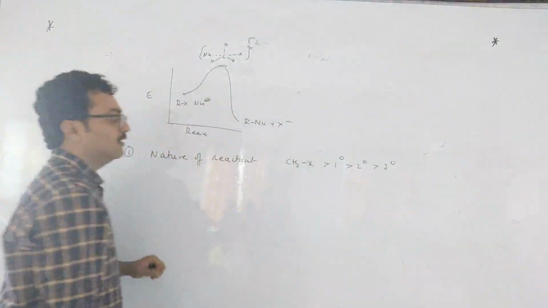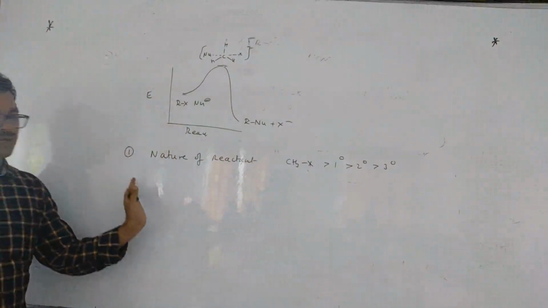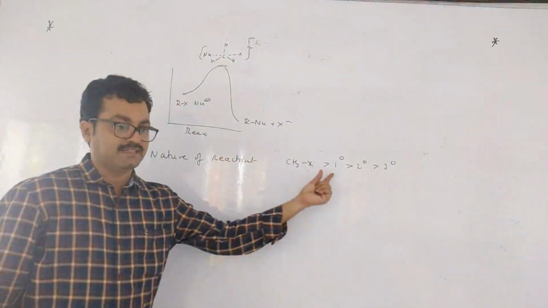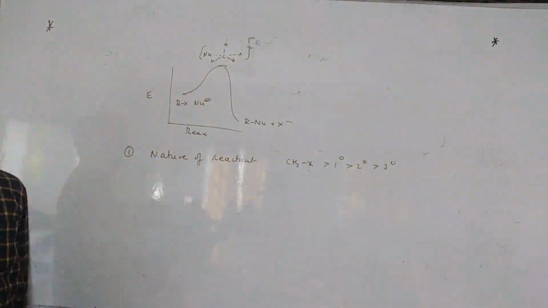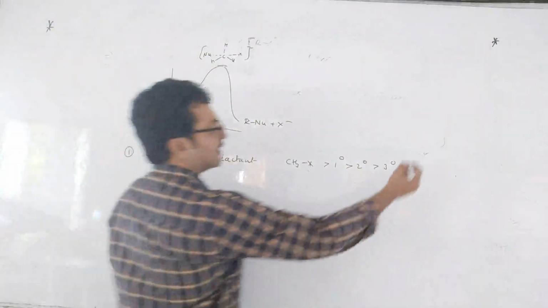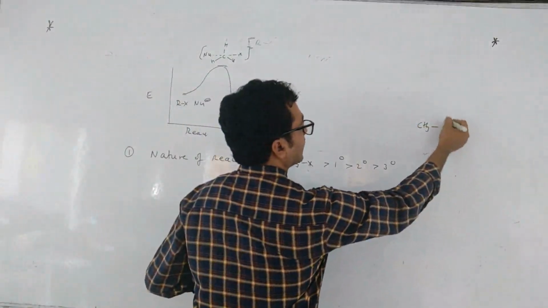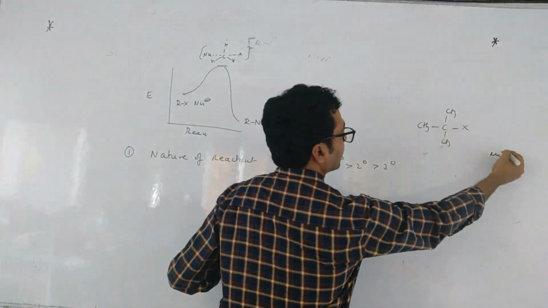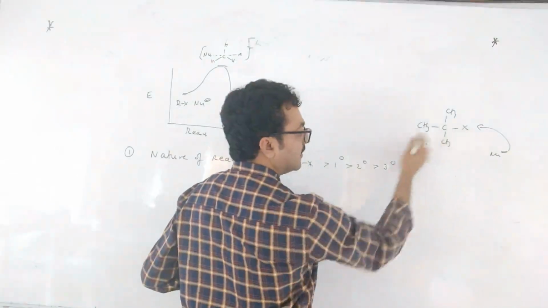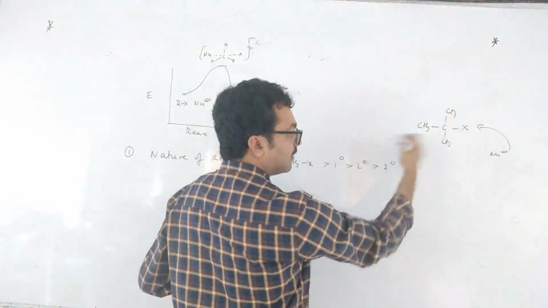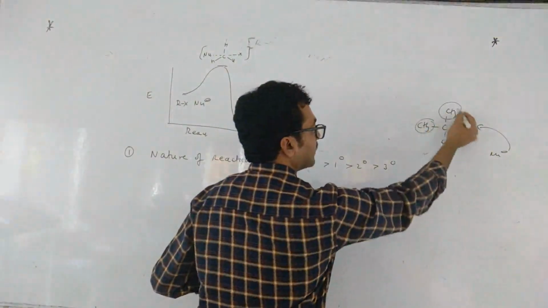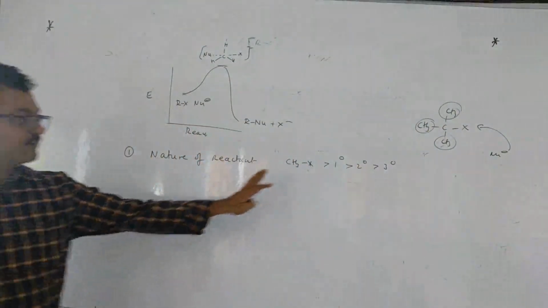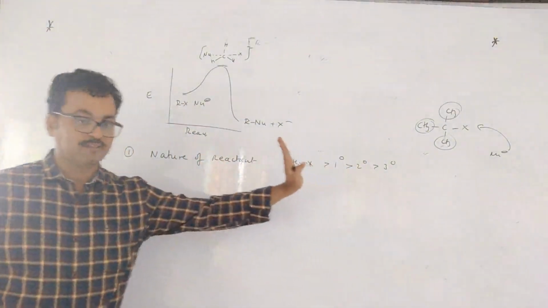So for SN1 the order is 3 to 1, here it is 1 to 3. Why? Because there should be less steric hindrance. If you take a tertiary alkyl halide, what happens? The nucleophile can't come from the front side because X is there. It can't come from the back either because three bulky groups are there. So sterically fewer groups should be there. That is why primary is preferred over tertiary.